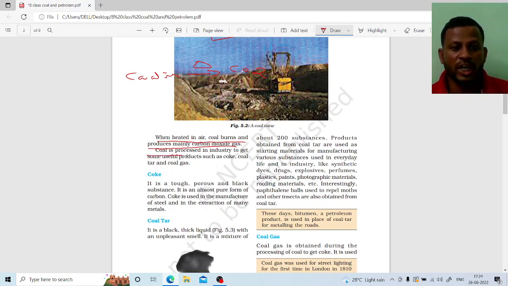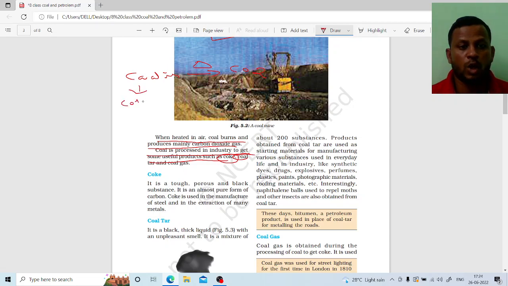Coal is processed in the industries to get useful products such as coke, coal tar and coal gas. Remember, the byproducts of coal are coke, coal tar, and another one is coal gas.